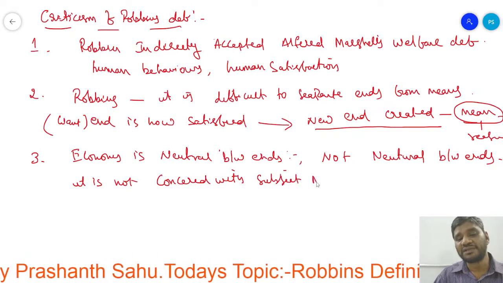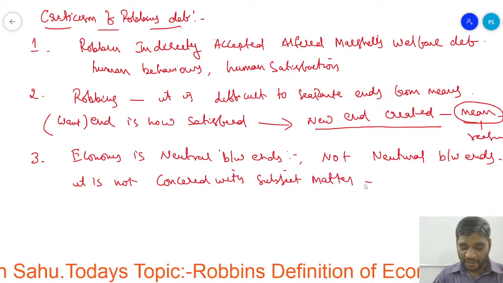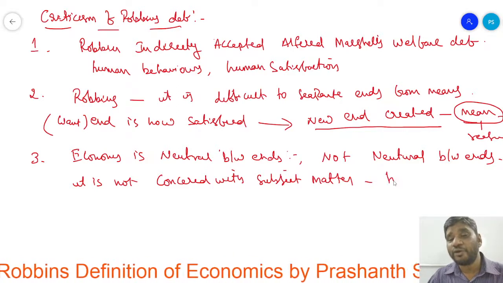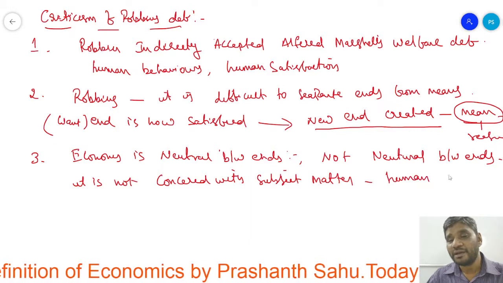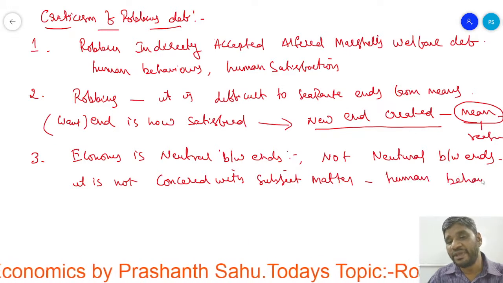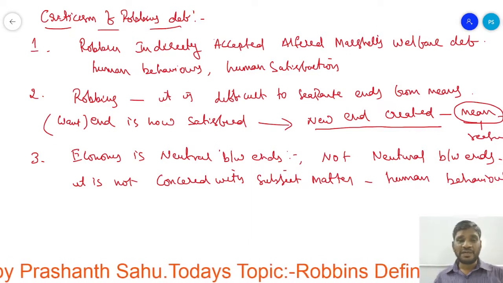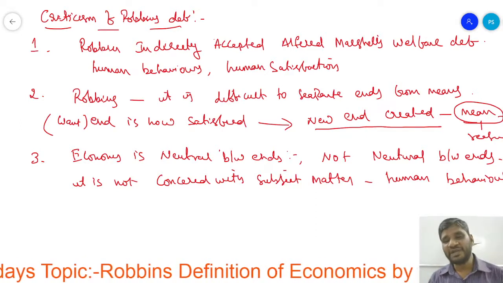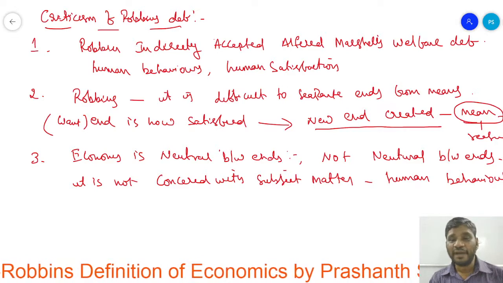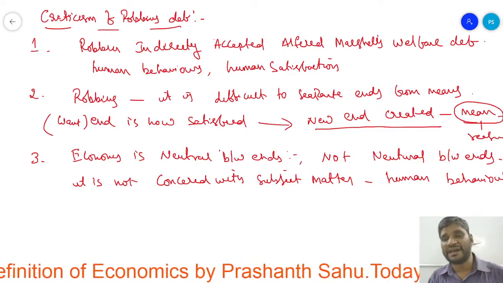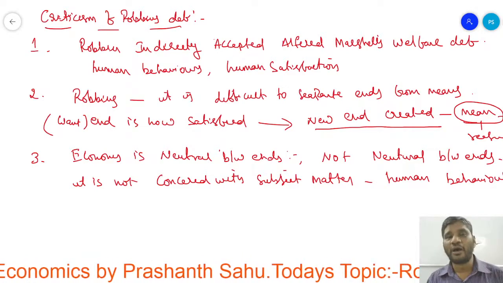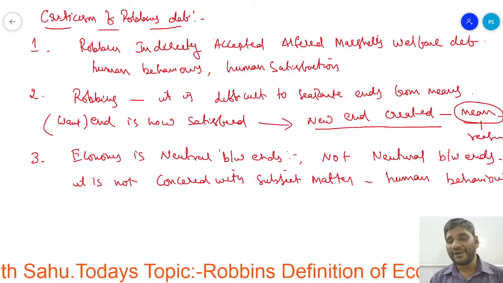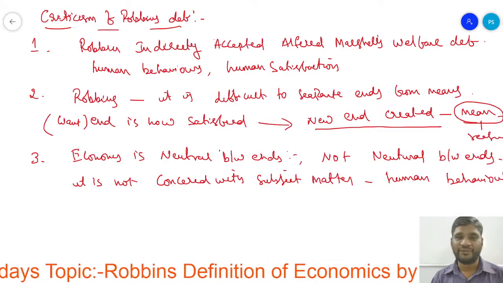It is human behavior. It is not concerned with the subject matter, but with human behavior: how he will respond to his wants and how he gets satisfaction. That is why he says economics is not neutral between ends.